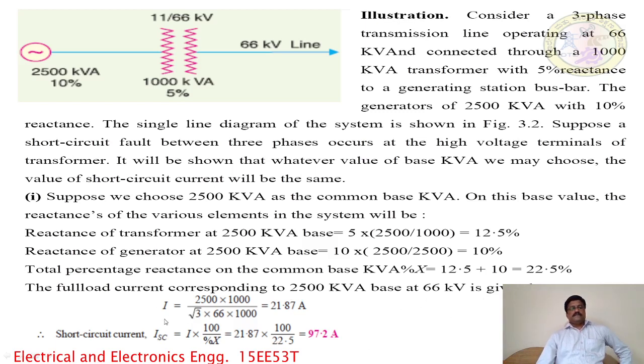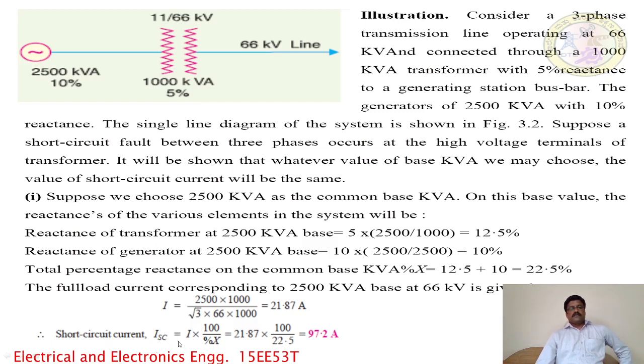Next, the full load current corresponding to the 2500 kVA base at 66 kV is given by I. The formula is P equal to root 3 V into I. Therefore I is equal to P divided by root 3 into V, where P is the rated base kVA and V is the transmission line voltage. So I is equal to 2500 into 1000 divided by root 3 into 66 kV. Therefore the load current flowing through the transmission line is 21.787 amperes.